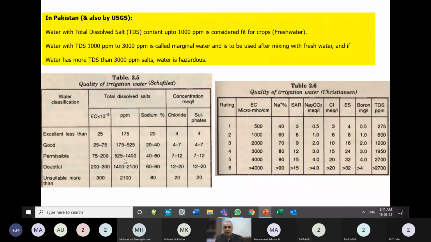He mentioned that the permissible limit is 525 to 1400 ppm, and sodium should be in the range of 40 to 60% of the total dissolved salt. Chloride should be 7 to 12 milliequivalent per liter, and sulfate should be 7 to 12. If these requirements are fulfilled, then we say this is permissible water for irrigation purpose, and it will not cause major harm to the land, to the soil. It will not cause salinity, and it will not cause a yield problem to the crop.